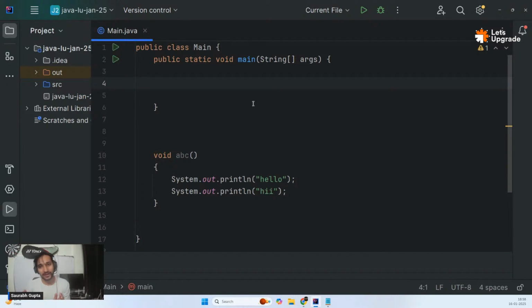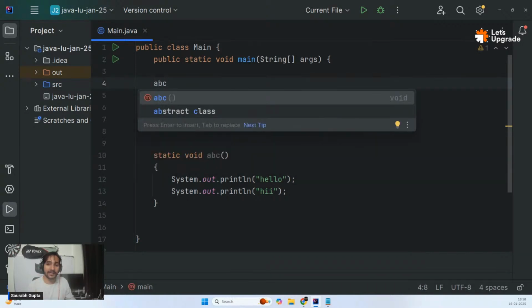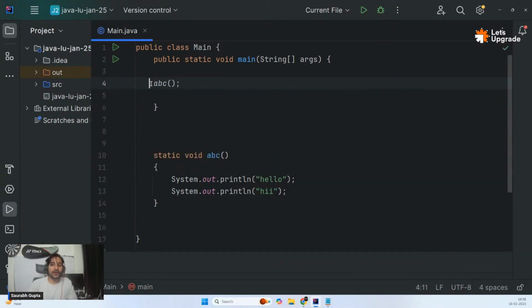Otherwise, it won't work. For now, guys, let me also just mention static here. Don't worry about static as of now, I'll also explain it. And see, that's how you call a function. Write its name and the brackets. So now I'm calling this function.